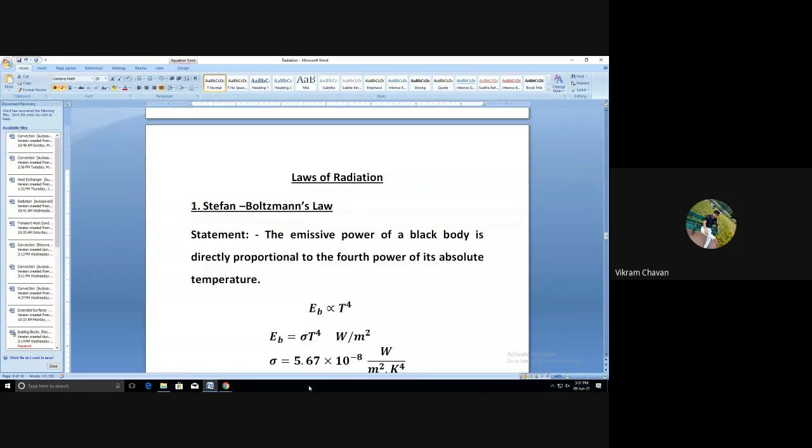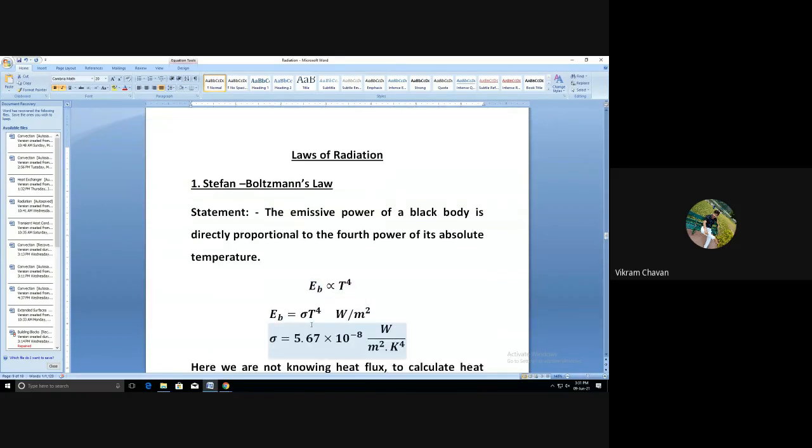Mathematically, we can write E suffix B is directly proportional to T raised to 4. Then we can write E suffix B is equal to sigma multiplied by T raised to 4.